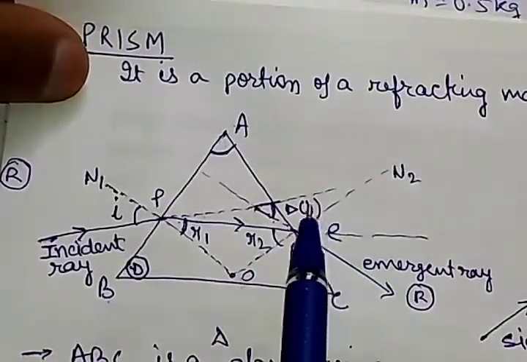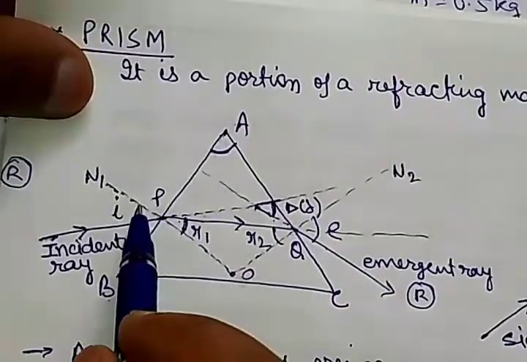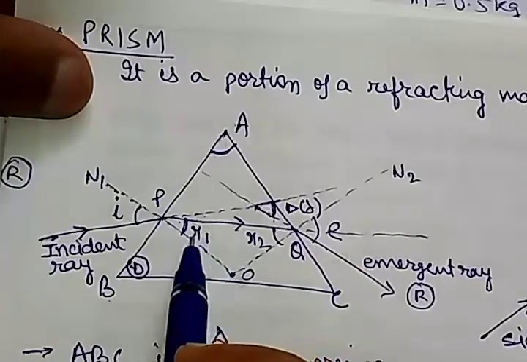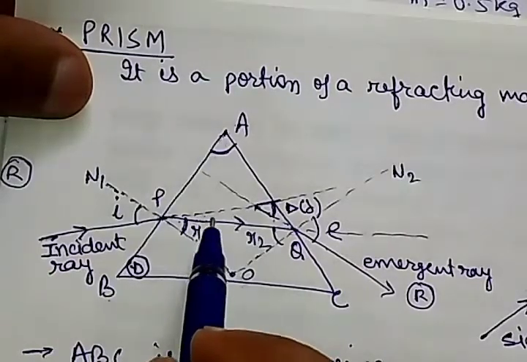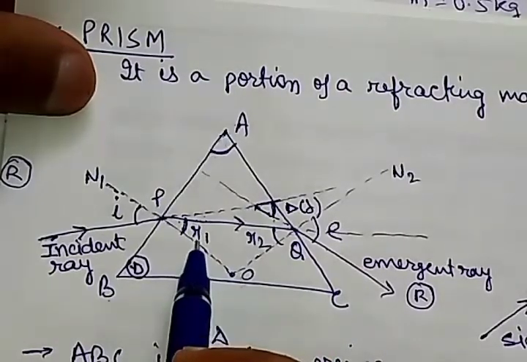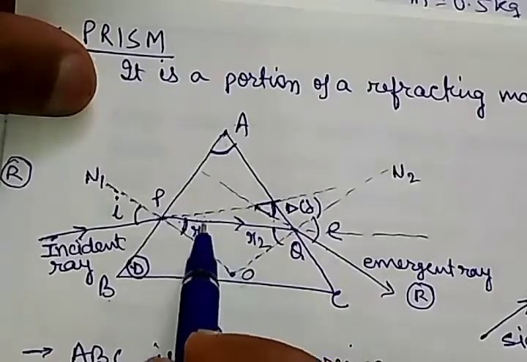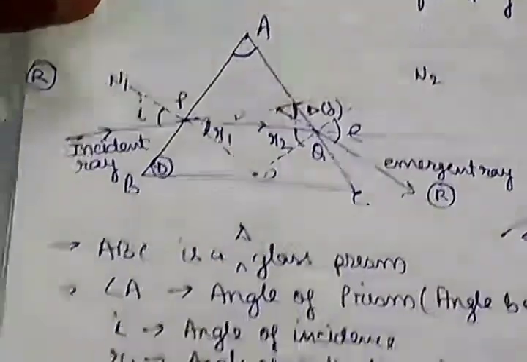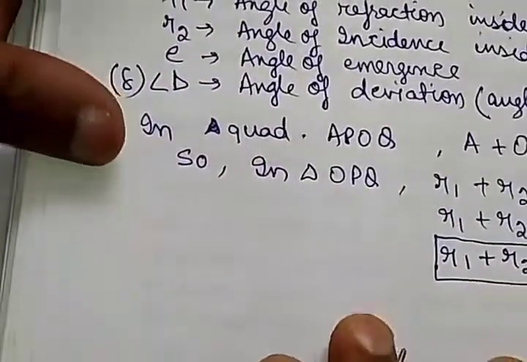This is incident, this is I, so this complete angle should be I due to the vertical opposite angle. So I minus R1 will be this angle. I will write it clearly so it will be very clear.